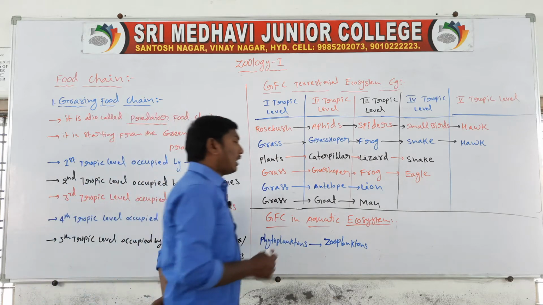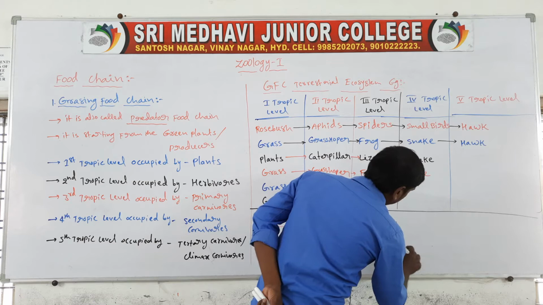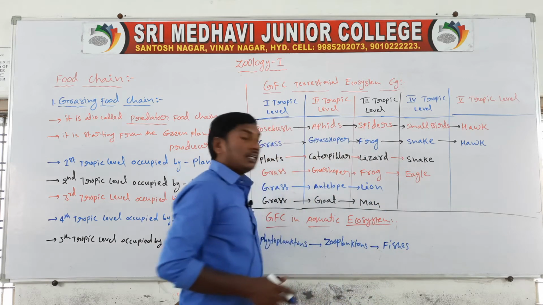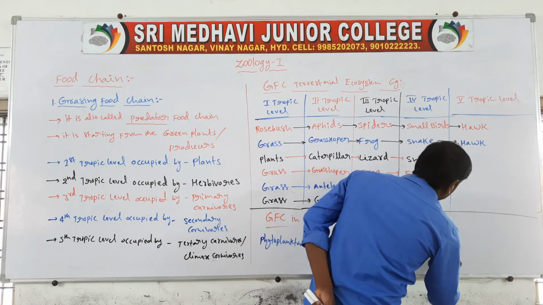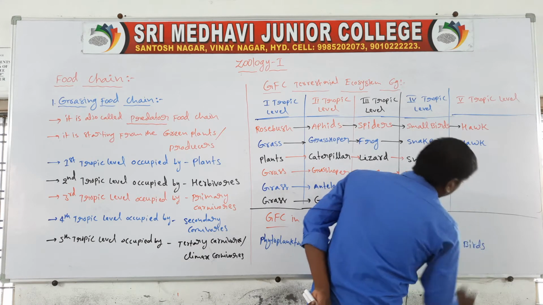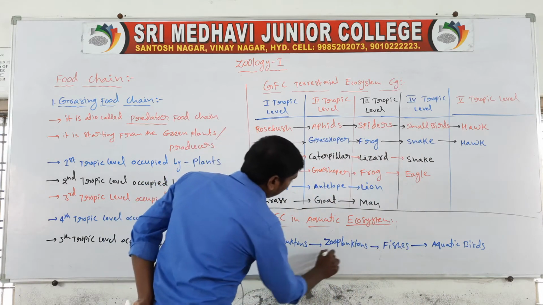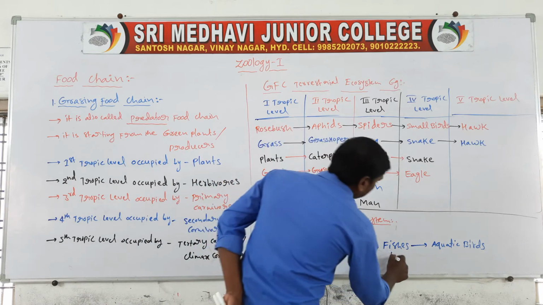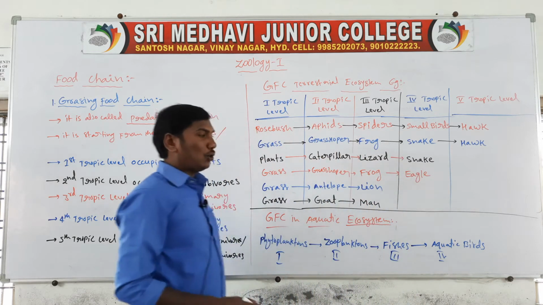The zooplanktons are eaten by the third trophic level, the fishes. The fishes are eaten by the aquatic birds. So, there are four trophic levels: first, second, third, and fourth.